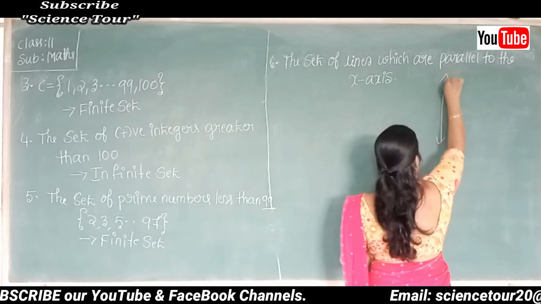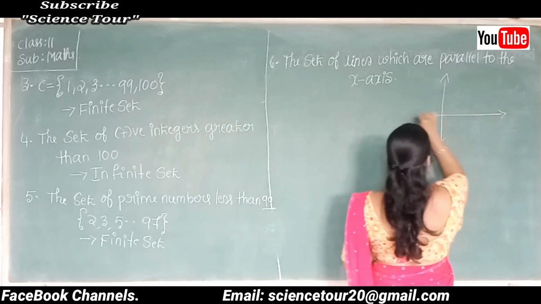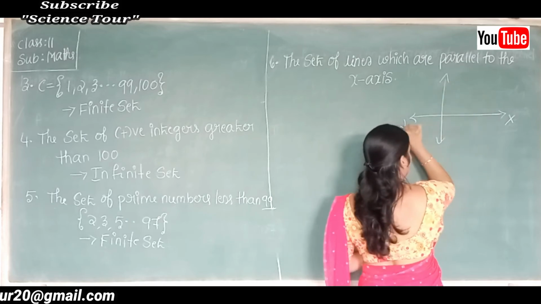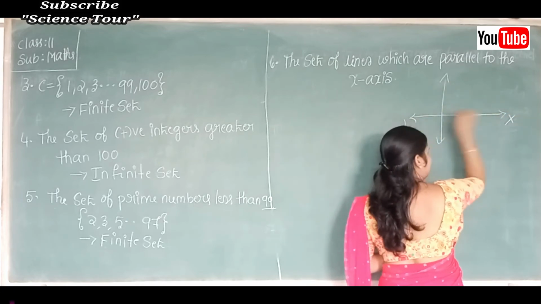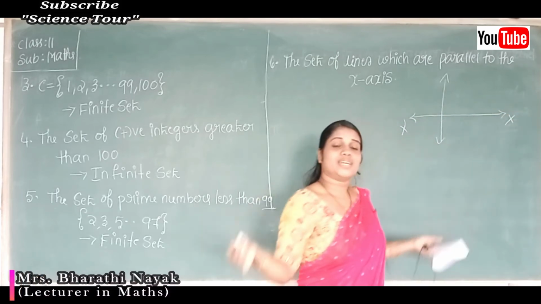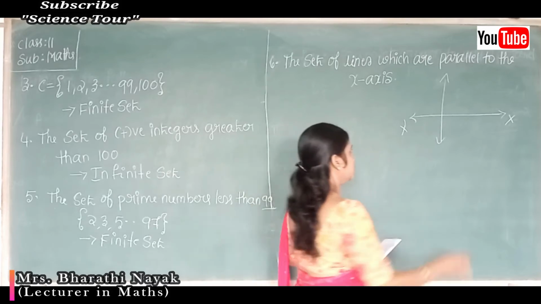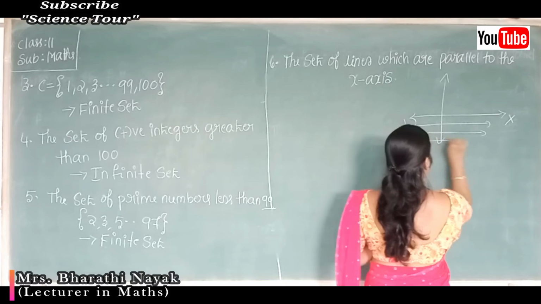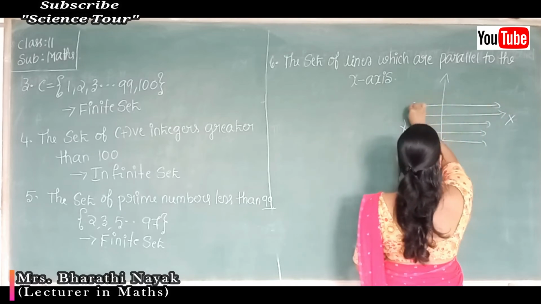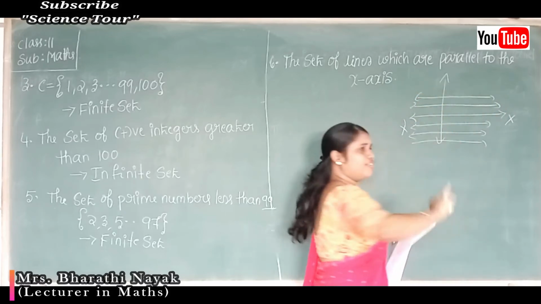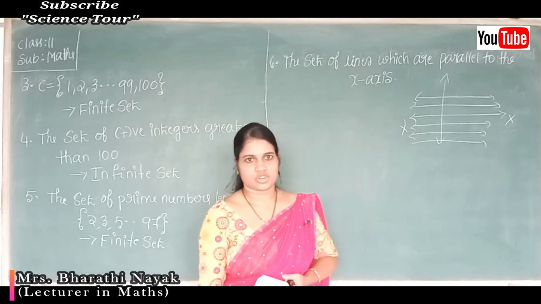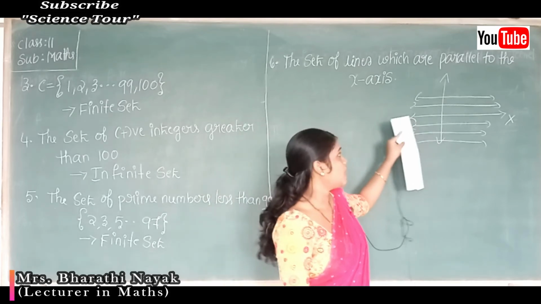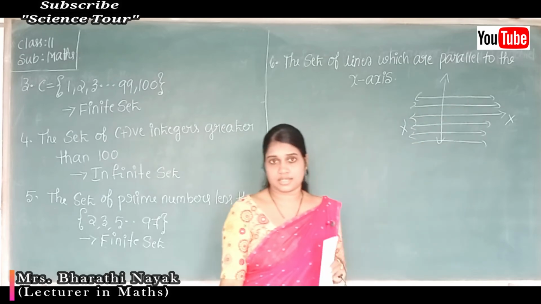So this is your coordinate system. Okay, so this is x-axis, x dash. Now parallel to this x-axis, how many straight lines can we draw? See, like this is parallel. Like this, how many straight lines can we draw? Infinitely many straight lines we can draw, isn't it? Yes, there are infinitely many lines which are parallel to the x-axis, isn't it?